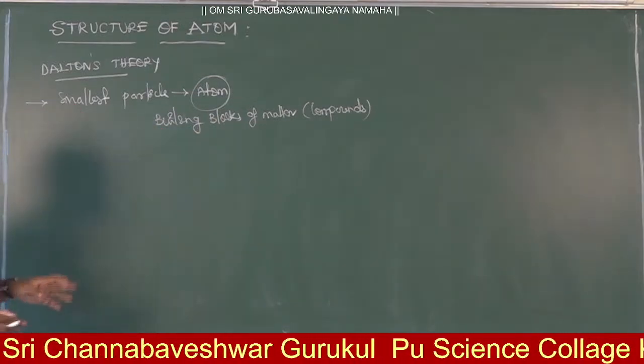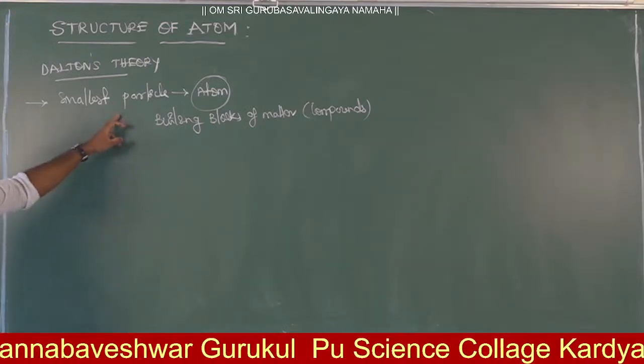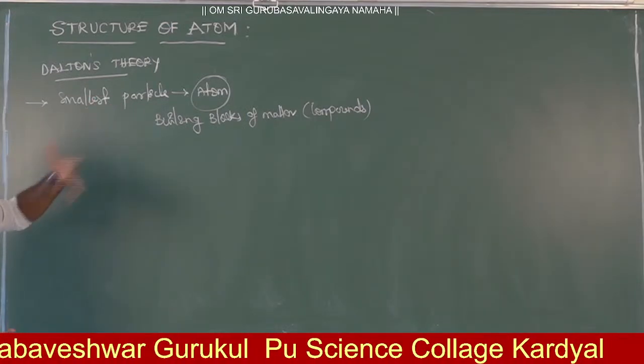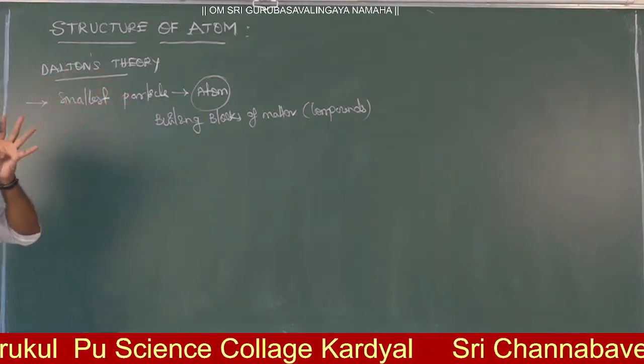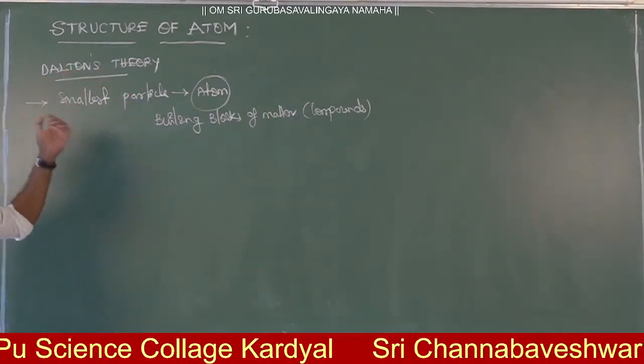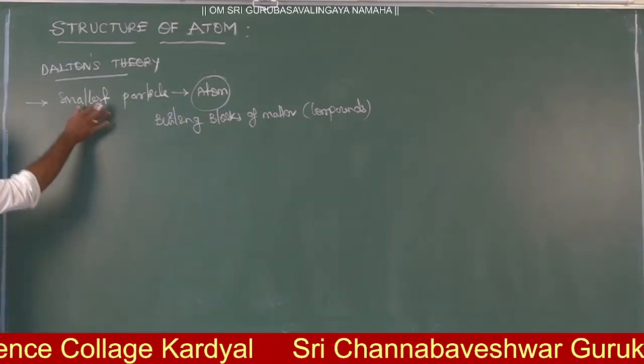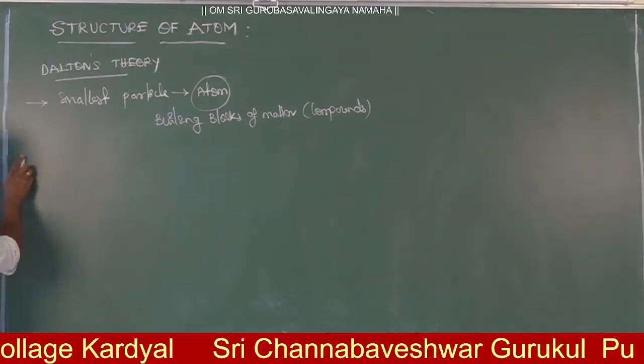Without doing experiments, he just gave this point, and still we are accepting it. Atom is the smallest particle. In the atom there are other subatomic particles like electron, proton, neutron. Right, now this is the smallest particle. Next, the second postulate.